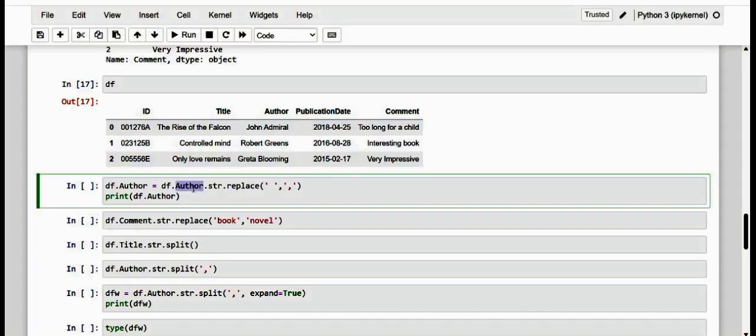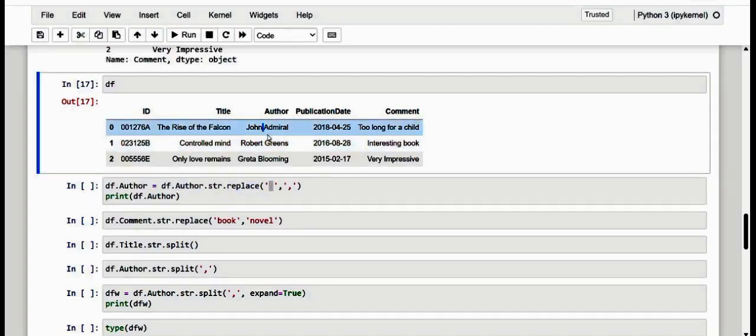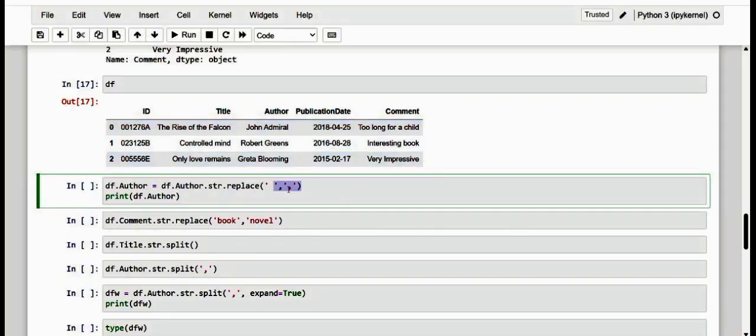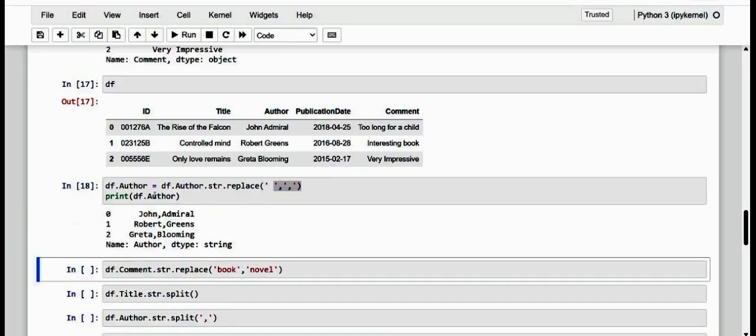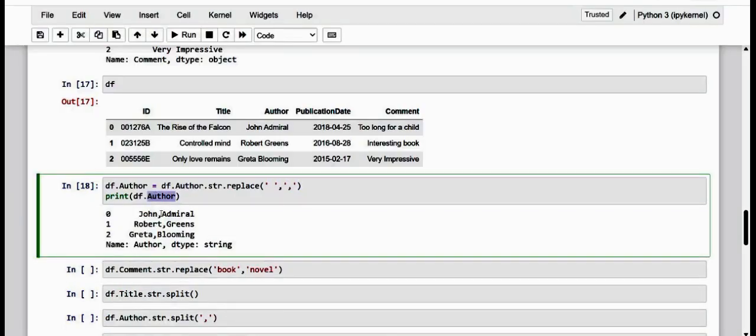So on this author column, which is in string format, I'm going to make use of replace. Wherever there is a space between these two strings, I'm going to replace it with a comma. Once that is done, let's execute only the author column. So kindly see. I think you are able to observe that between one word and another within the text, a comma has been included.